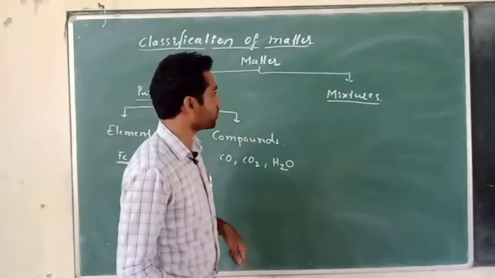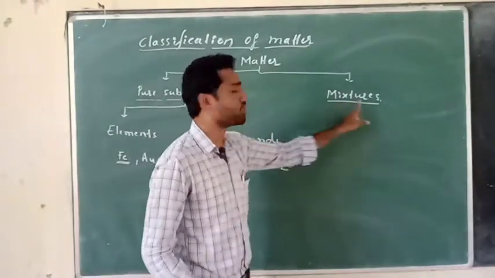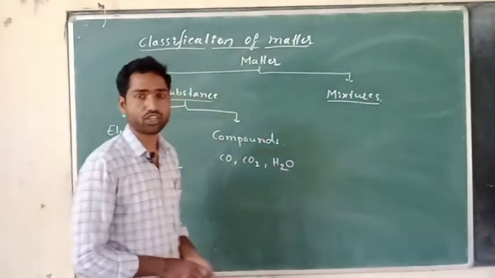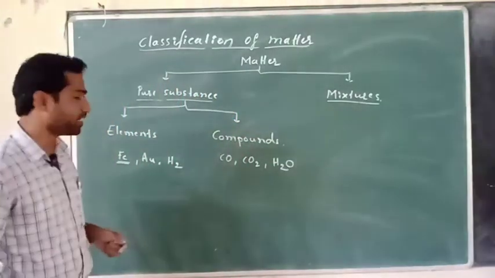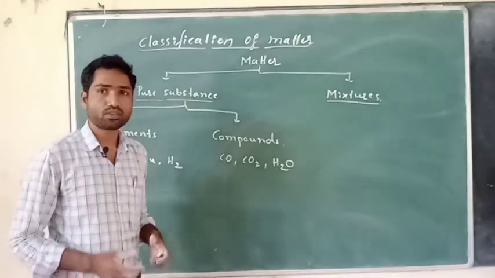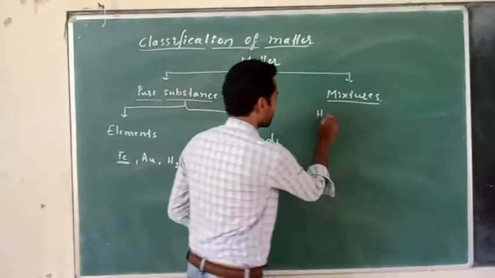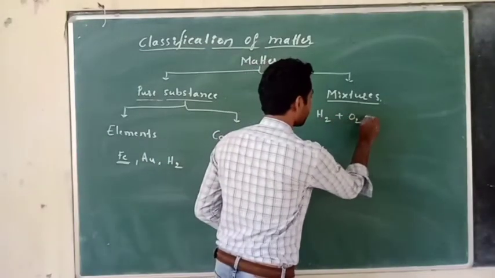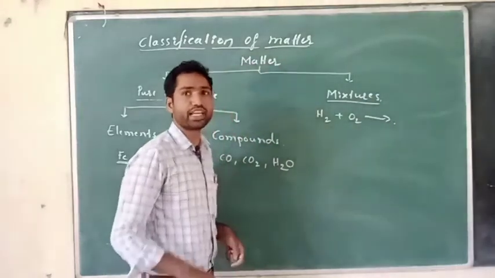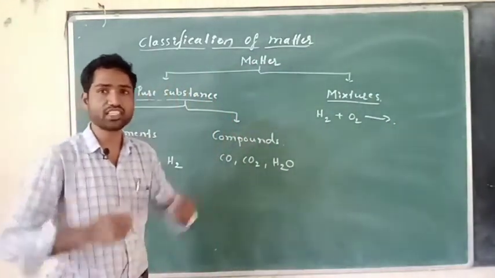Let us move on to the next classification, that is mixture. What do you mean by mixture? Here I am going to take hydrogen gas and mix it with oxygen gas. What happens? You will get a mixture, a hydrogen and oxygen gas mixture.